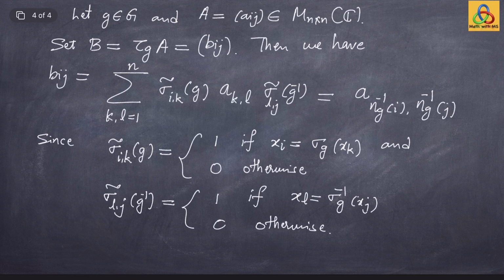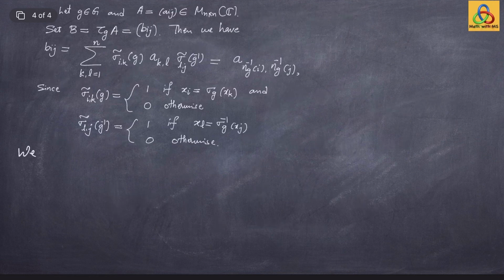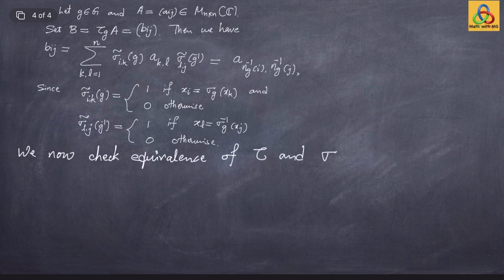Okay, it just follows from this observation. We now check equivalence of tau and sigma 2 tilde. So consider tau g times t acting on A. That by definition is what?